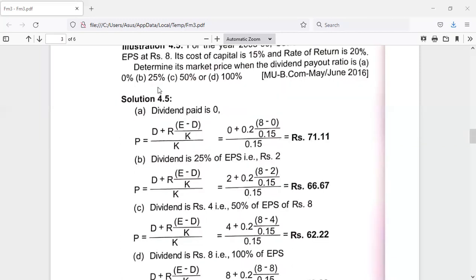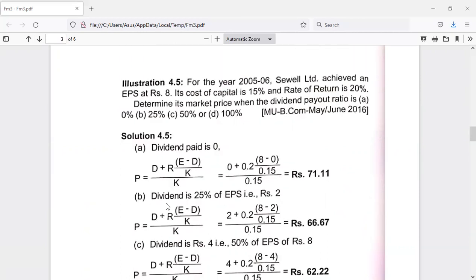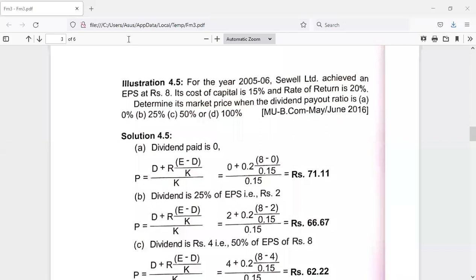Now next, when the dividend payout is 25%, here we have to assume that the face value of the shares they have not given, but EPS is given.